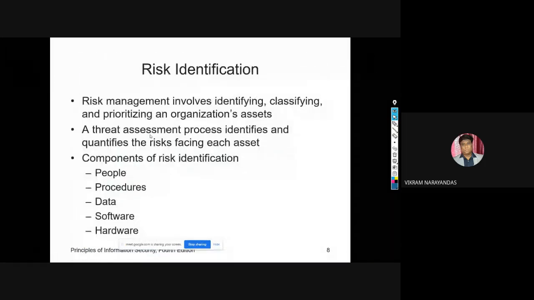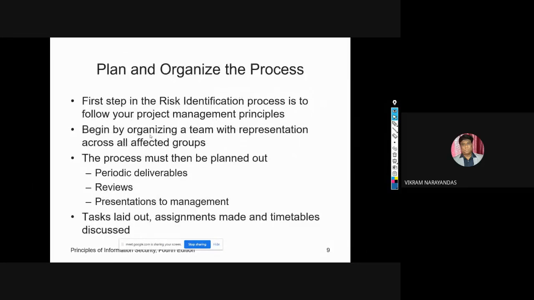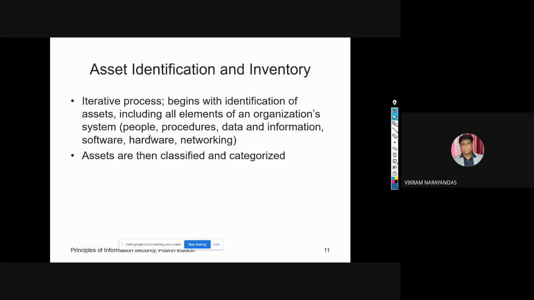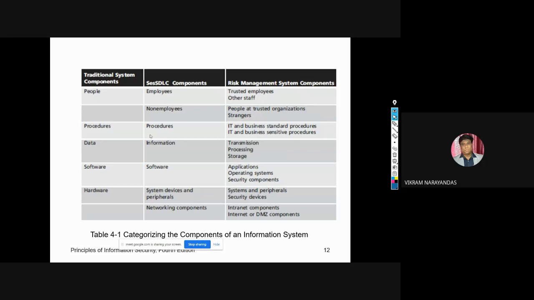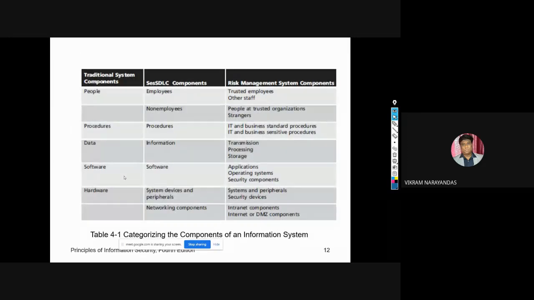In the previous class, we discussed risk identification, planning and organizing the process, and asset identification and inventory, across the different components of information security: people, procedures, data, software, and hardware.